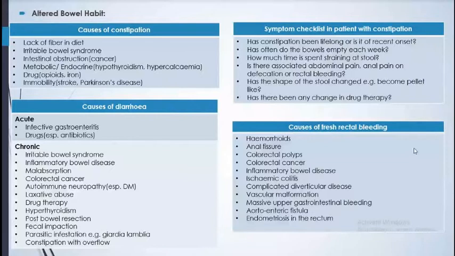So whenever an old patient comes, we first ask about the bowel habit. What is there? Is it regular or not? Since how many days is he not passing stool, and all. So another is irritable bowel syndrome. Another is intestinal obstruction and metabolic endocrine causes. Even in hypothyroidism or hypercalcemic condition, patient comes with constipation.